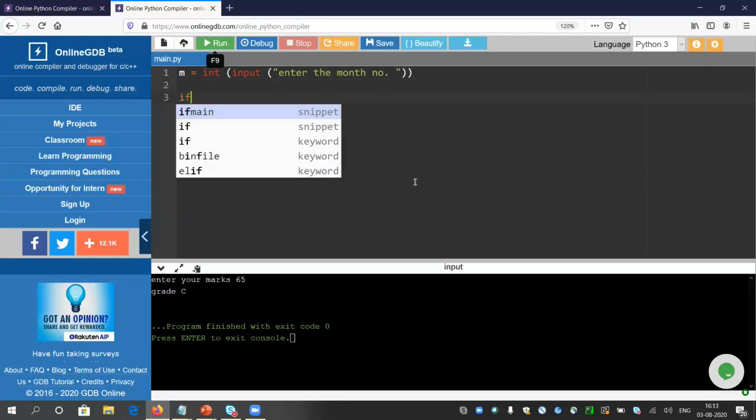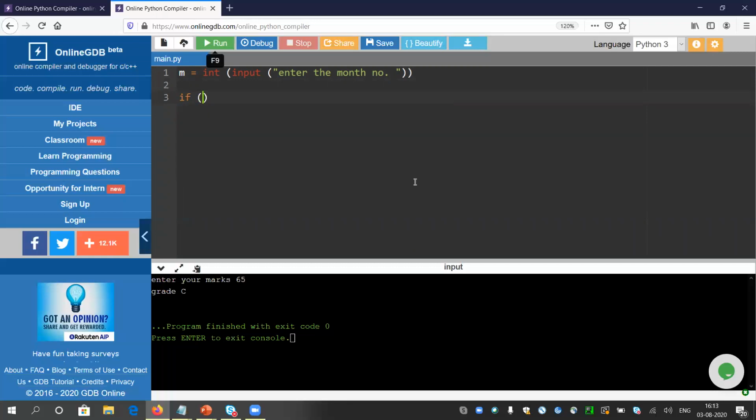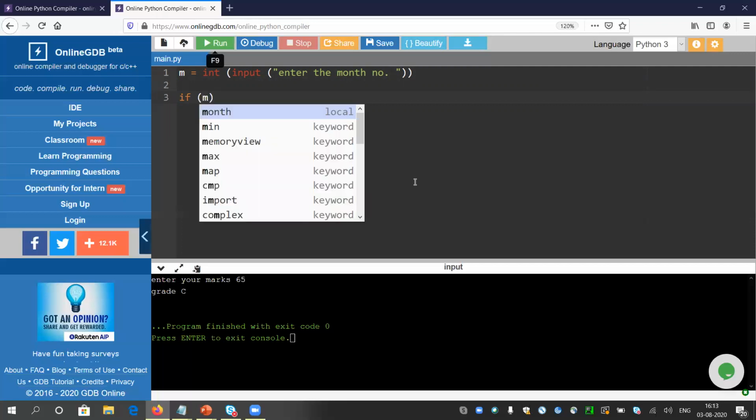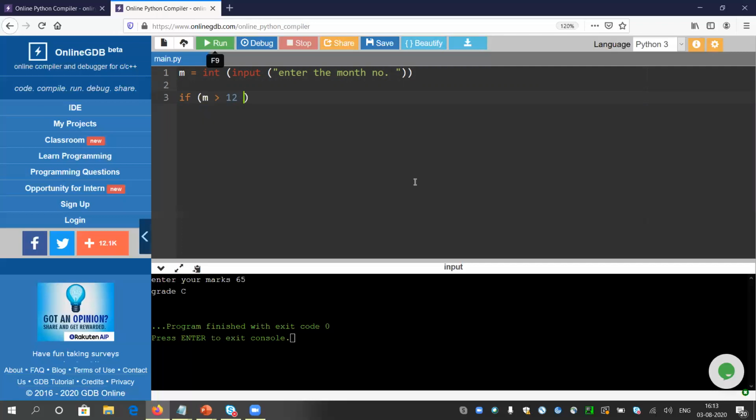So here I can combine some of the if conditions, because it was hectic actually to write the condition for all 12 months. It will be better if we can combine all the similar conditions somehow. So here I will write if the month is greater than 12, or if the month is less than 1, then I will say it is invalid.